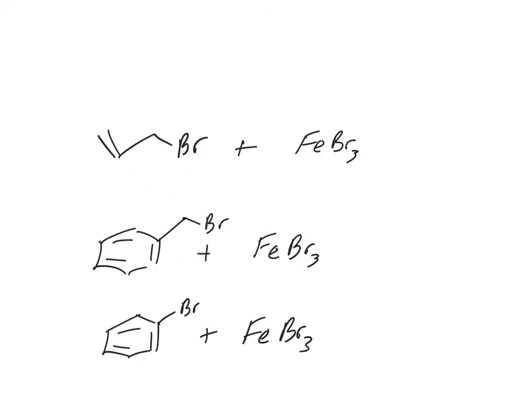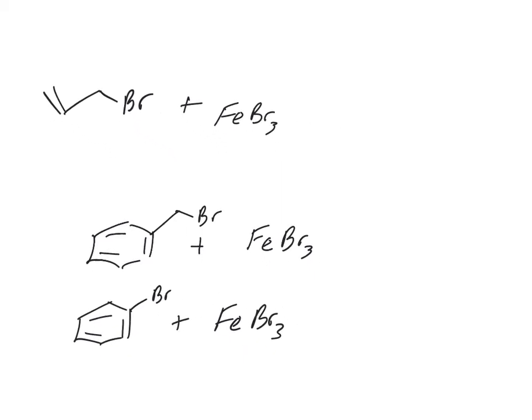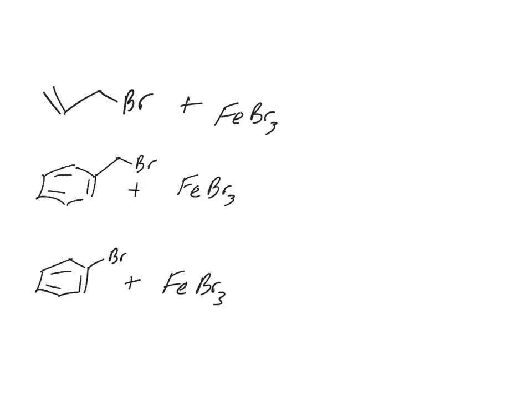Okay, so taking a look at this alkylation and different ways you can do alkylations with different alkyl bromides. I showed an allylic, a benzylic, and then bromobenzene, and they're all going to react with iron bromide. Some of them are going to work and some are not. What we'll find out is these two are okay forming carbocations, whereas this one's not. Because what kind of carbocation would this form? This one's going to form a carbocation with an empty sp2 orbital that can't do any resonance.